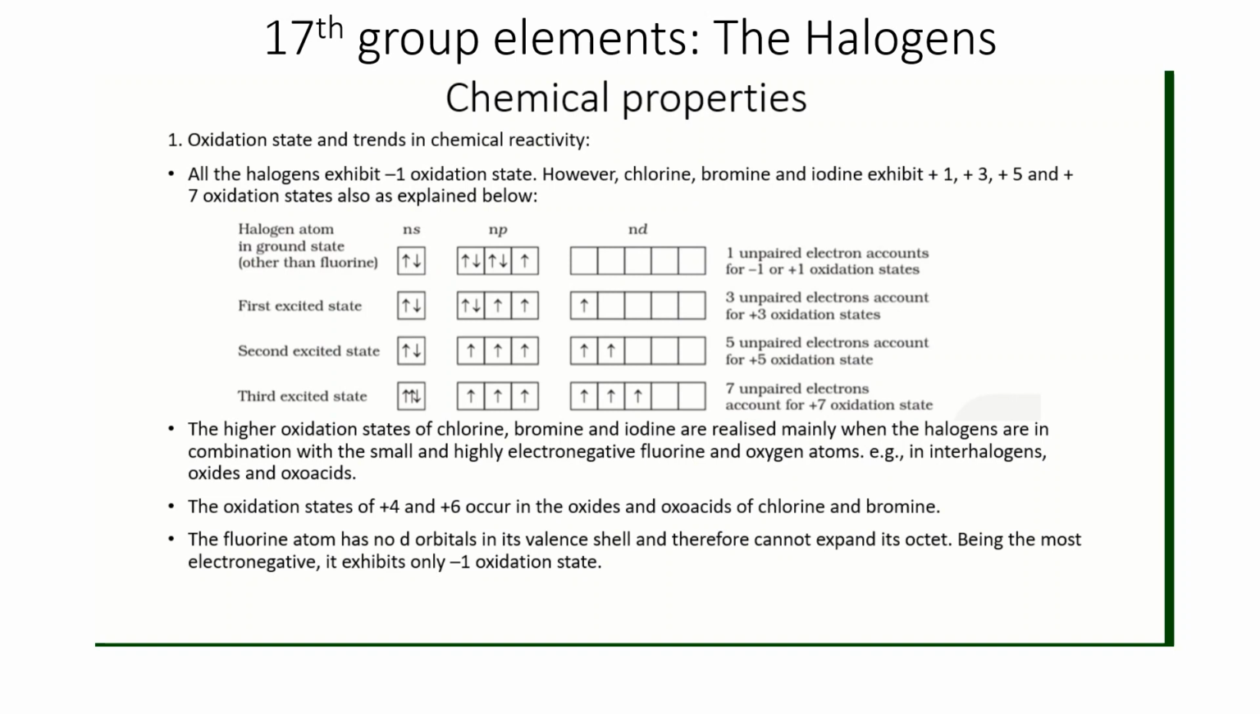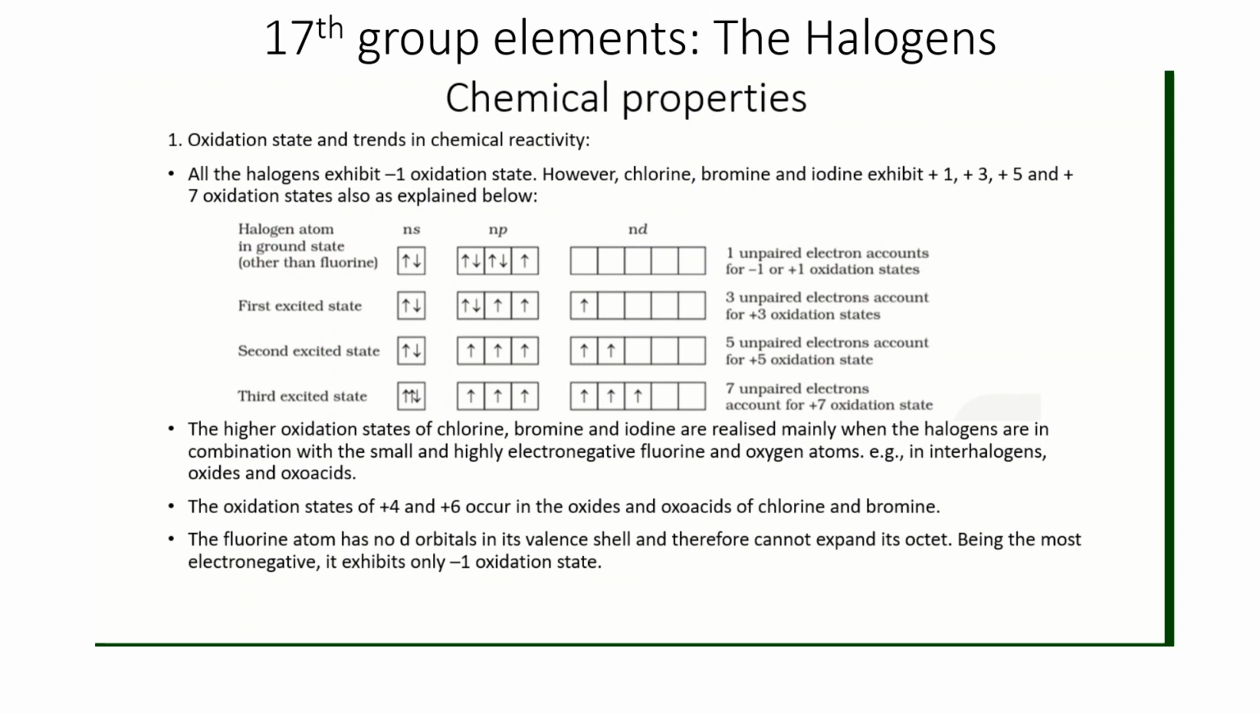It is because with oxygen and in some interhalogen compounds it is possible, and the highest oxidation state is generally observed with oxygen and fluorine only. Remember it. Oxidation states of +4 and +6 also occur sometimes in oxyacids and oxides. And you can see how chlorine, bromine and iodine can show +1, +3, +5 and +7 oxidation states.